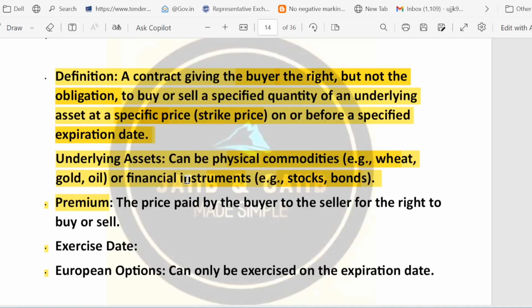So what I want to tell you is that the buyer pays a premium, and that is the price for having that right. The seller, meaning the writer, receives the premium but takes on the obligation if the buyer chooses to exercise. And options differ by exercise style.